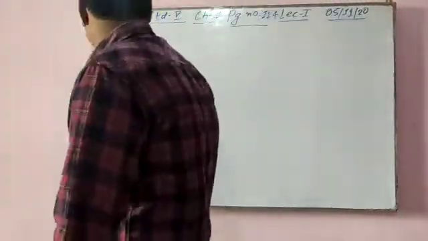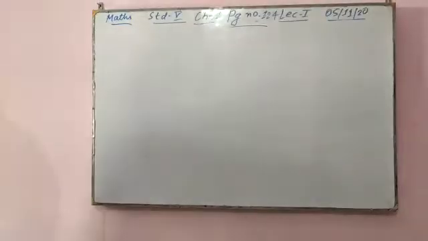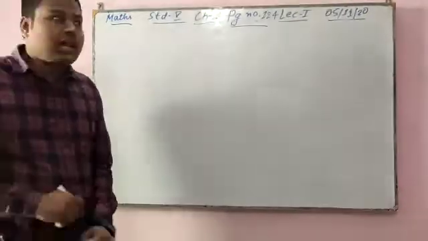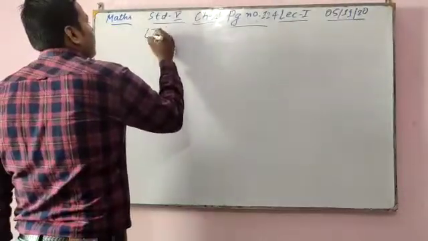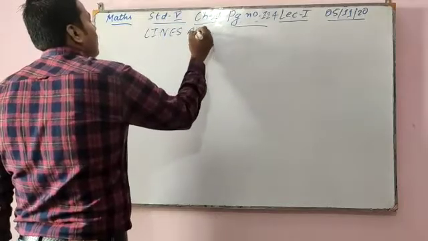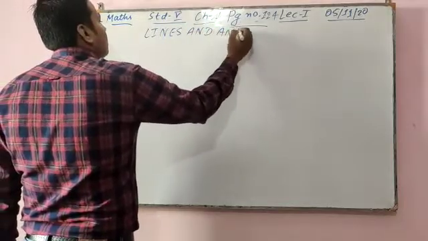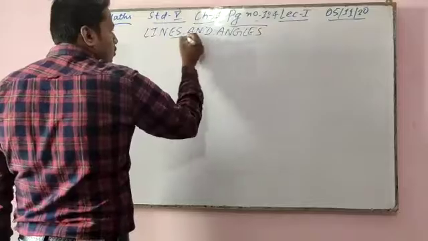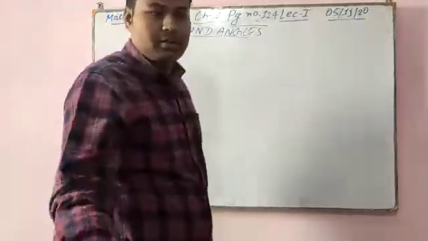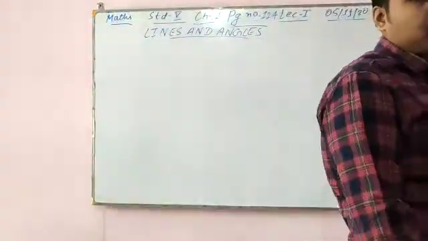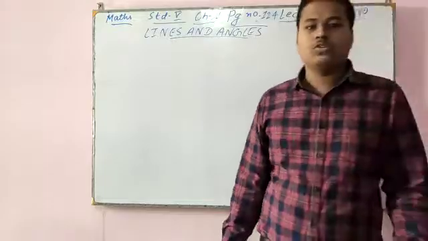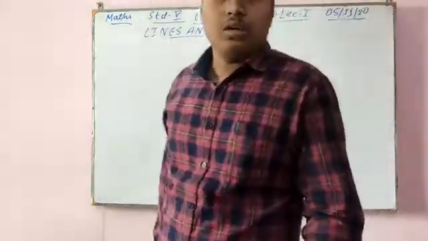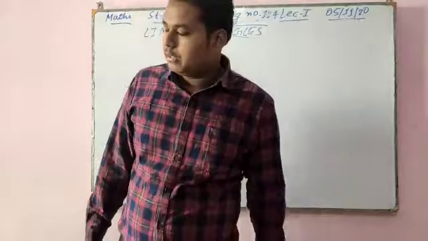Today I am going to teach you a new chapter of standard 5, Chapter 11, lines and angles. And today I will upload Chapter 2, whatever left exercises are there, in a PDF file. You already know you have to go to the school website, download that PDF and complete that homework.